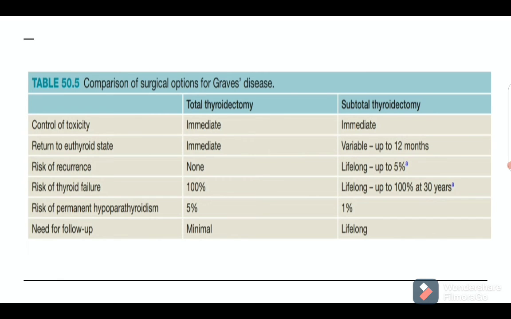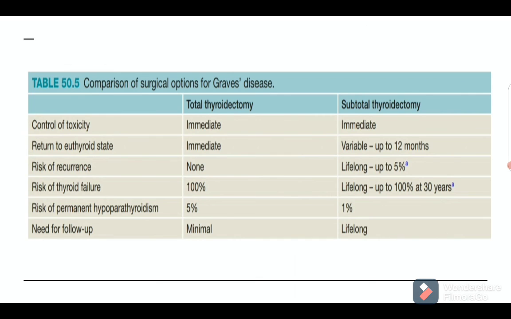This is a picture which is taken from the book Bailey and Love. In the total thyroidectomy, in case of Graves' disease, the control of the toxicity will be immediate, and in a subtotal thyroidectomy also we can see the control of toxicity will be immediate. But in a total thyroidectomy, the return to the euthyroid state will be immediate, but in a subtotal thyroidectomy the return to the euthyroid state will be variable and it can take up to 12 months.